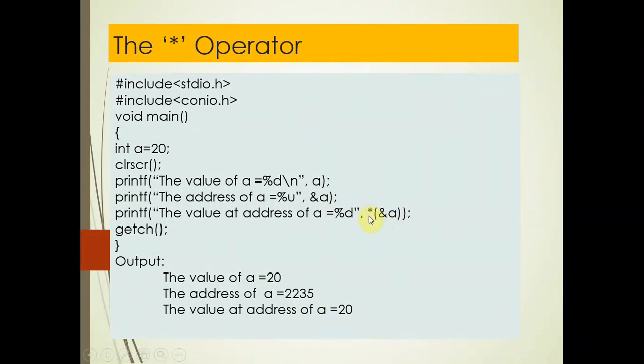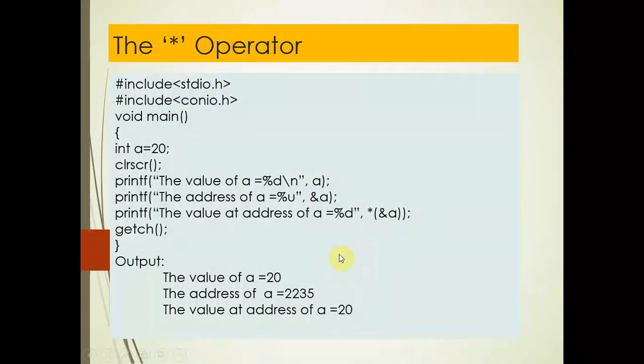I told you the meaning of asterisk: value at address. What does it mean? Whatever address of a, and whatever value is stored at the address of a, that will be printed.